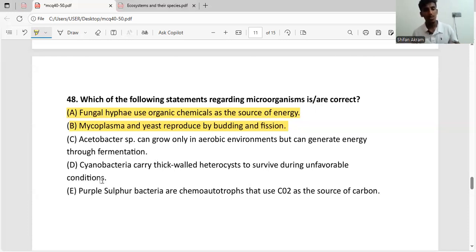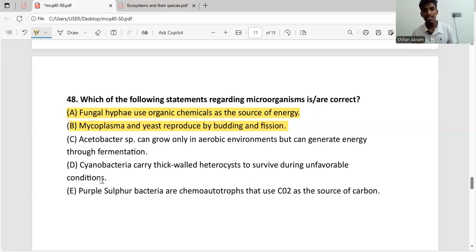Okay guys, now let's go to the D answer. Cyanobacteria carry thick-walled heterocysts to survive during unfavorable conditions. Cyanobacteria do carry heterocysts, but they don't allow survival during unfavorable conditions. They have a different function. Cyanobacteria take atmospheric nitrogen and convert it to more usable forms such as ammonia.